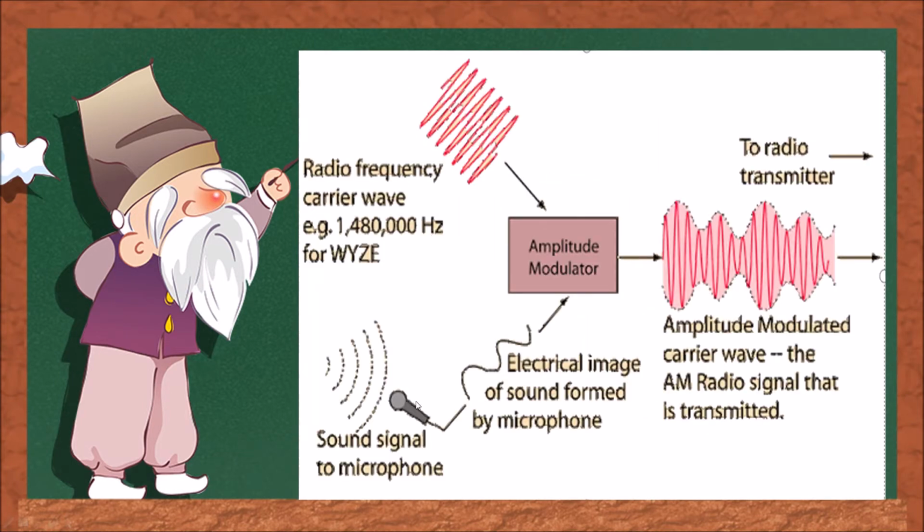Next, this is an example of amplitude modulation. First, when the sound signal comes to the microphone, it becomes the modulating signal, while at the same time, the radio frequency carrier wave comes through the amplitude modulator, and it will produce the amplitude modulated carrier wave like this.